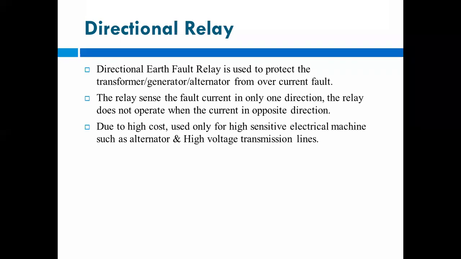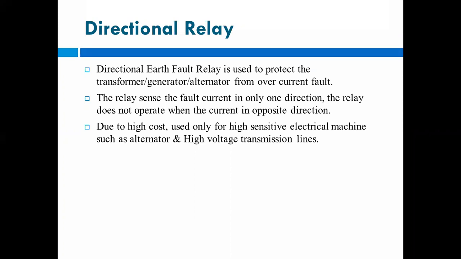This relay operates in only one direction, meaning when the current is flowing in only one direction, then and only then this relay will operate. The relay senses the fault current in only one direction, and the relay does not operate when the current flows in the opposite direction.